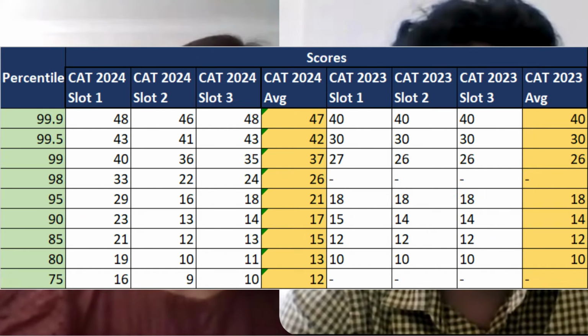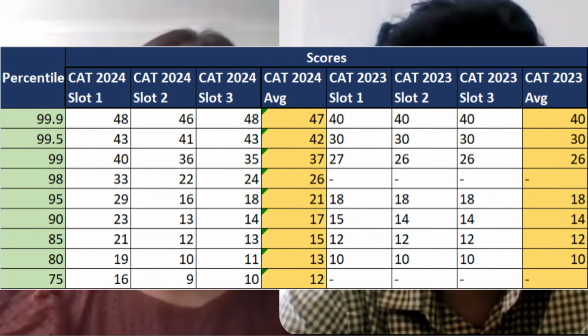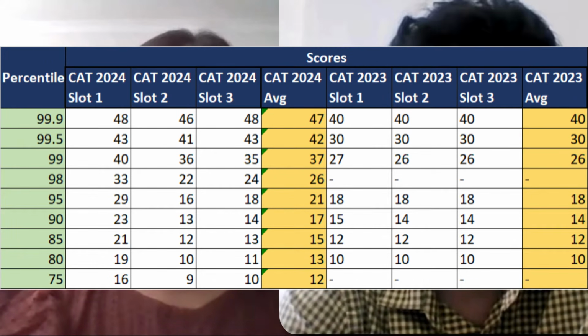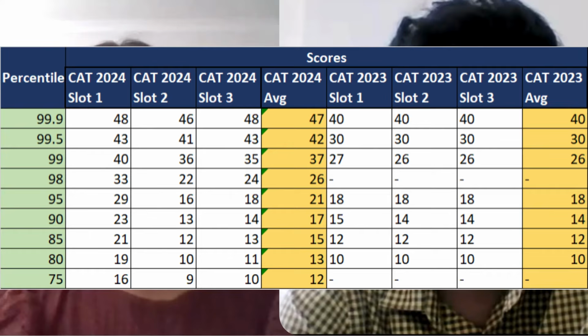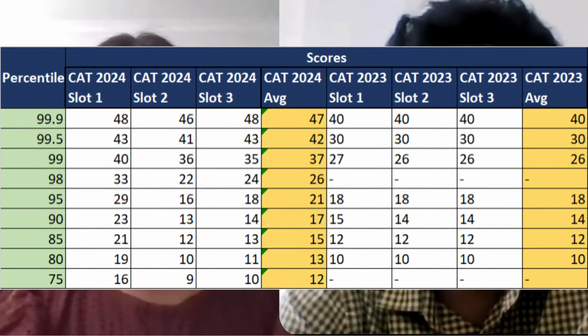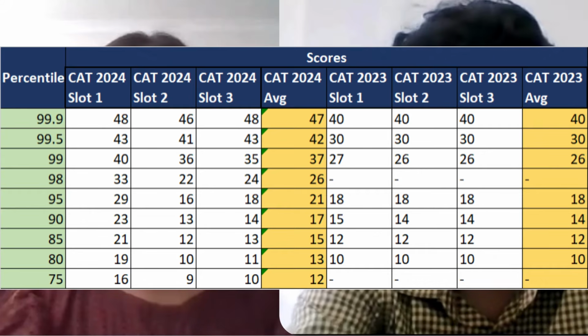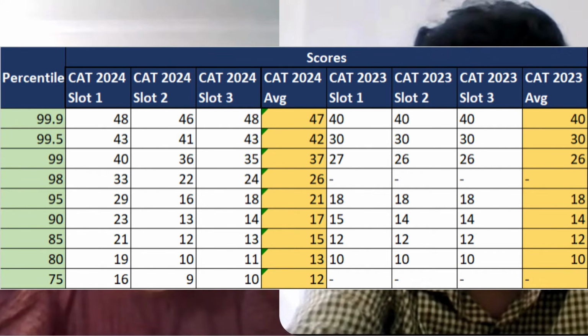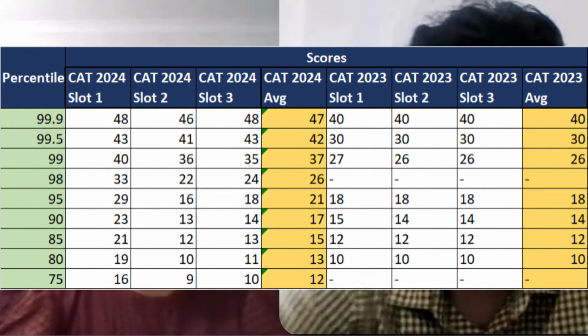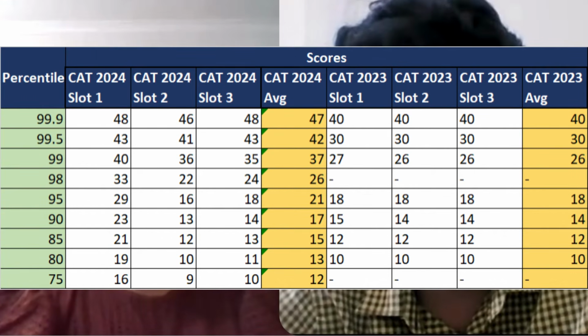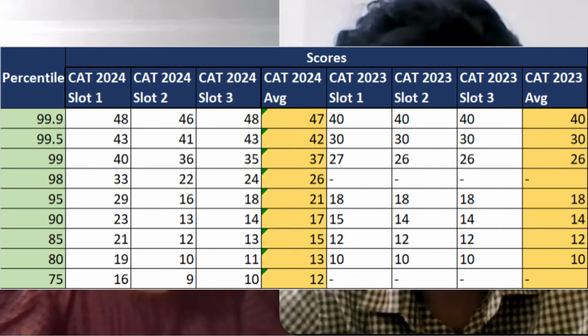Now the next, as you can see on the screen, we have compiled the CAT quant scores versus percentile across the past 2 years, across all three slots for CAT 2024 and CAT 2023. You might notice a lot of difference in the marks against the percentile between the 2 years. For example, if you take the 99 percentile mark, 40 marks or 37 marks on average in 2024 CAT would have taken you to 99 percentile.